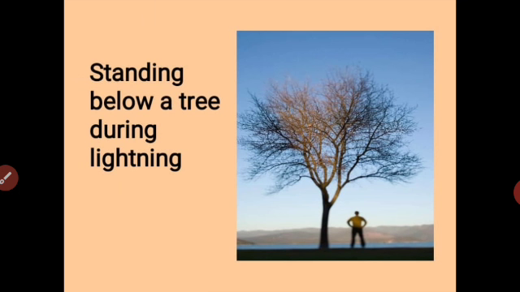We know that any high-rise or elongated object provides an easy path for the charges to flow to the ground. This happens for towers, high-rise buildings or huge trees. So if we stand below a tree during lightning and thunderstorm, the lightning will have an easy route to the ground via the tree, and thus the person standing below it will also get harmed. That is why we should never stand below a tree during such weather.